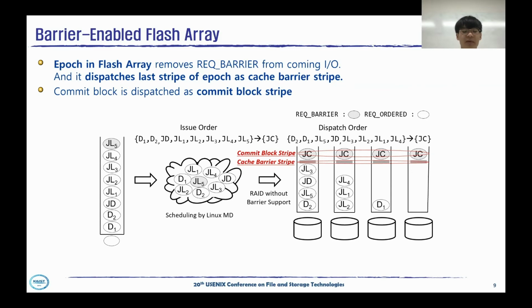Cache barrier stripe is the scheme that dispatches the barrier flag I/O to all disks in the flash array. If there is no dirty block for the stripe, it creates a zero-size barrier I/O and dispatches it.